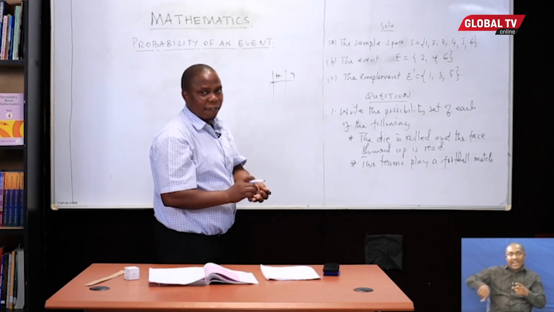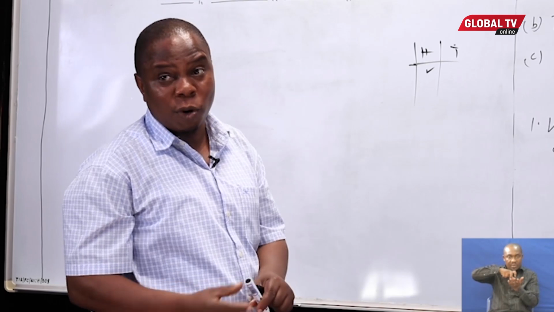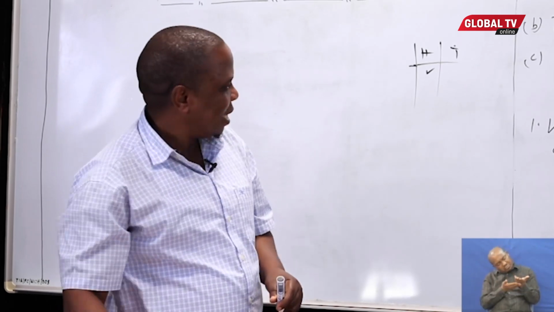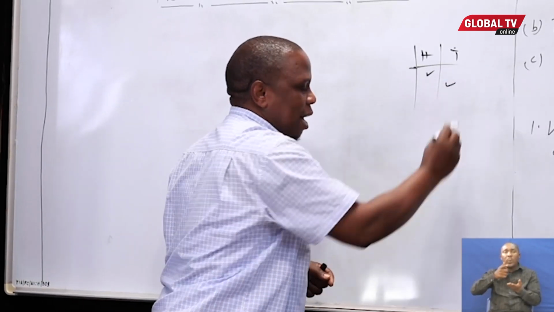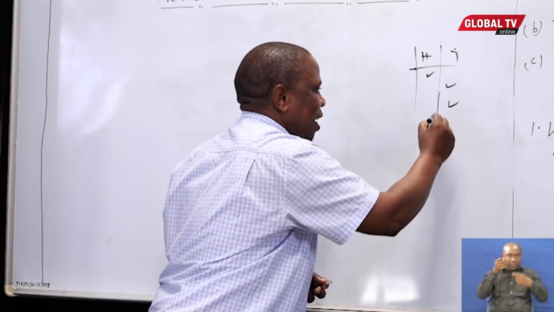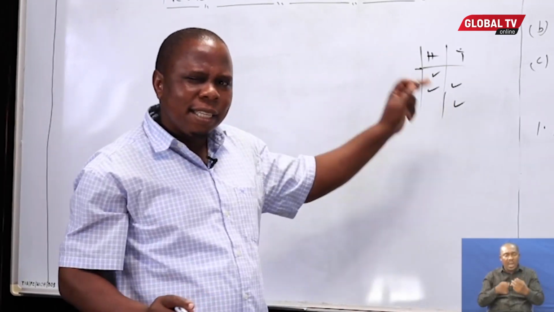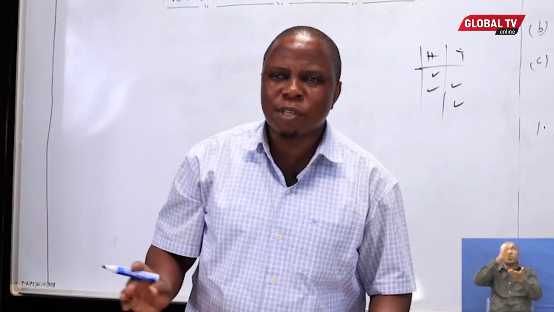If I toss for the first time, maybe the head will show up. I toss it again, it is the tail. You toss it again, it is again the tail. You toss it again, maybe you will have the head. Toss it until 100 times, or 1,000, or